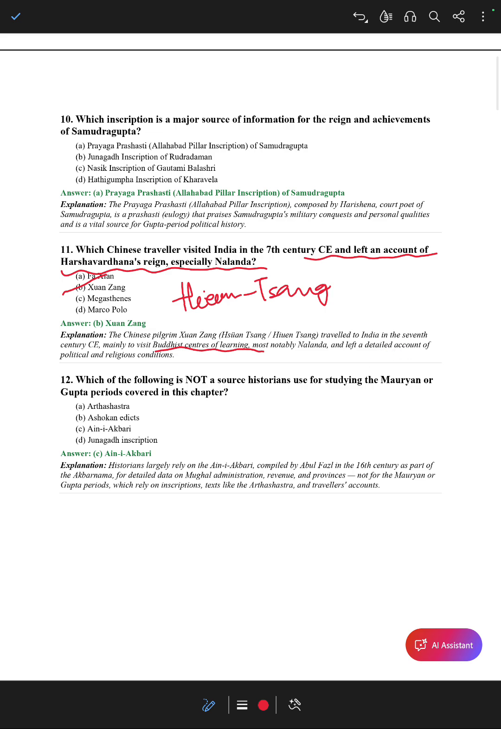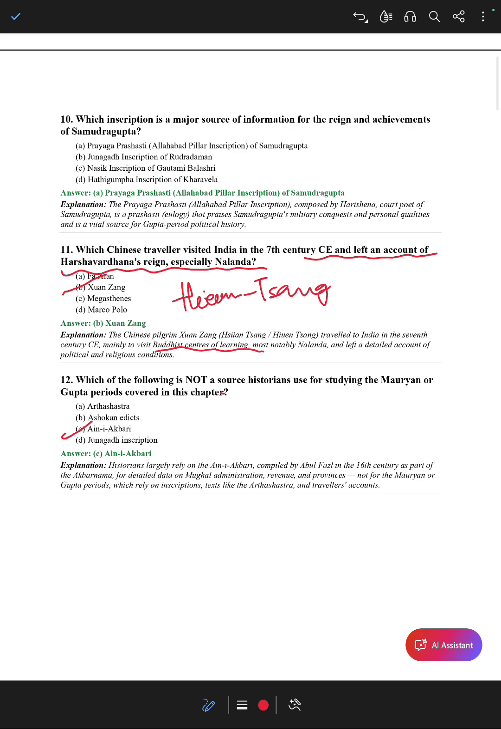Okay, now let's discuss the last question, question number 12. Here, which of the following is not a source historians use for studying the Mauryan or Gupta period covered in this chapter? So कौन सा source वो इस क्वेश्चन में नहीं है जो ये लोग यूज नहीं करते, that is आईने अकबरी. So आईने अकबरी is from the period of medieval India, and आईने अकबरी is very famous during the reign of King Akbar. So why to take this?